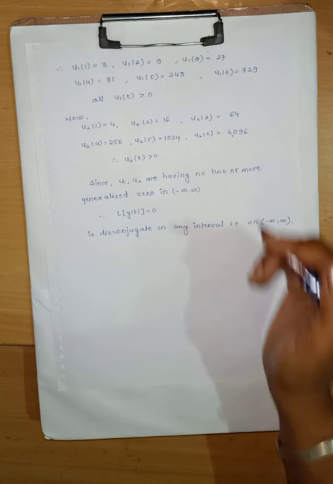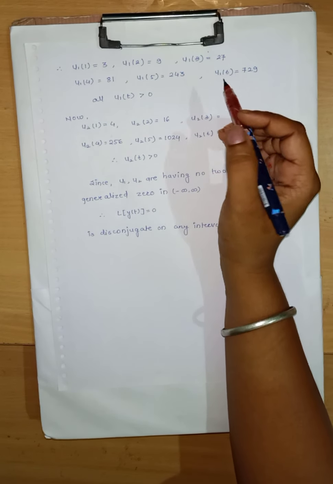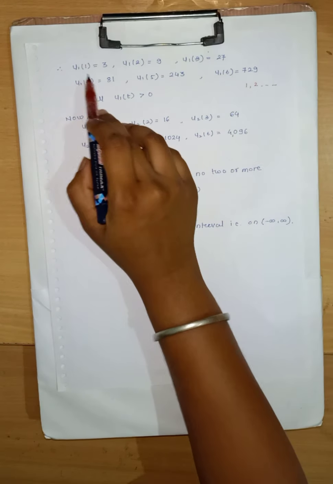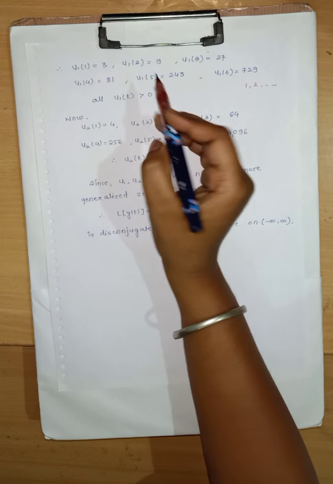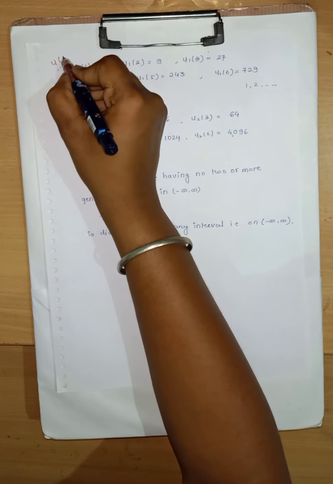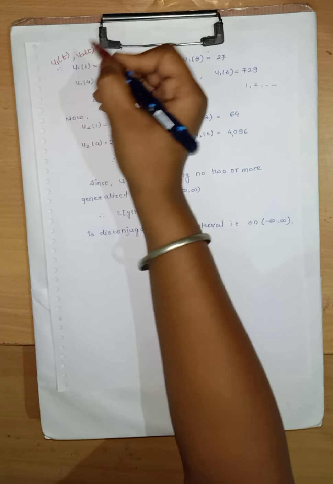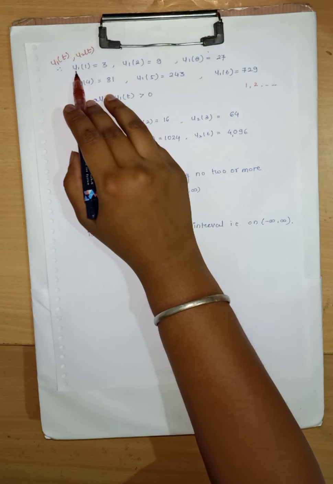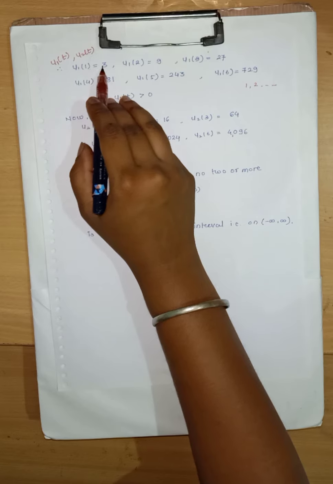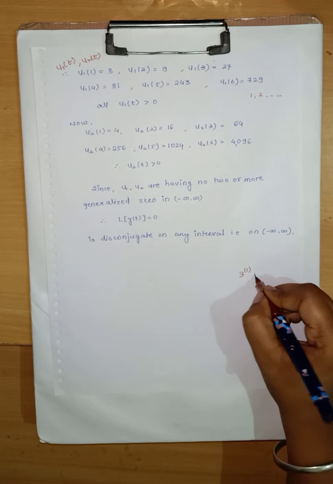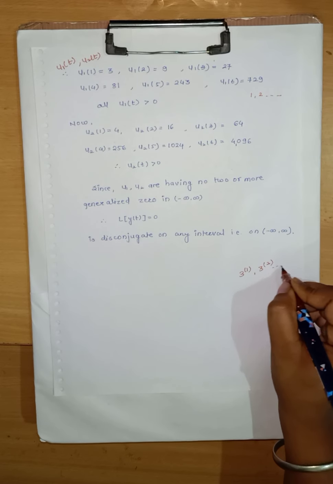So we will put the values from 1, 2 and up to so on in the place of t. So we have u1 of t and u2 of t. So we will put in the u1 of t first. So u1 of 1 equals to 3, that is 3 to the power 1, then 3 to the power 2 and up to so on.